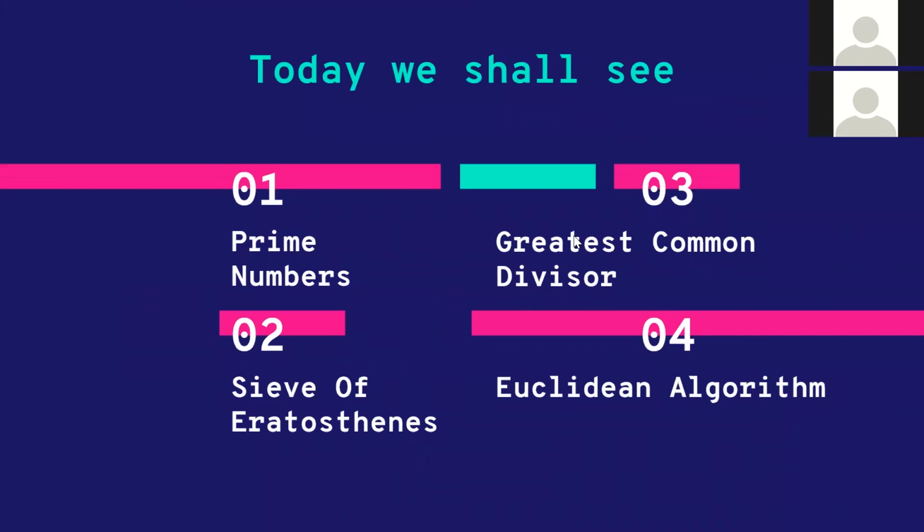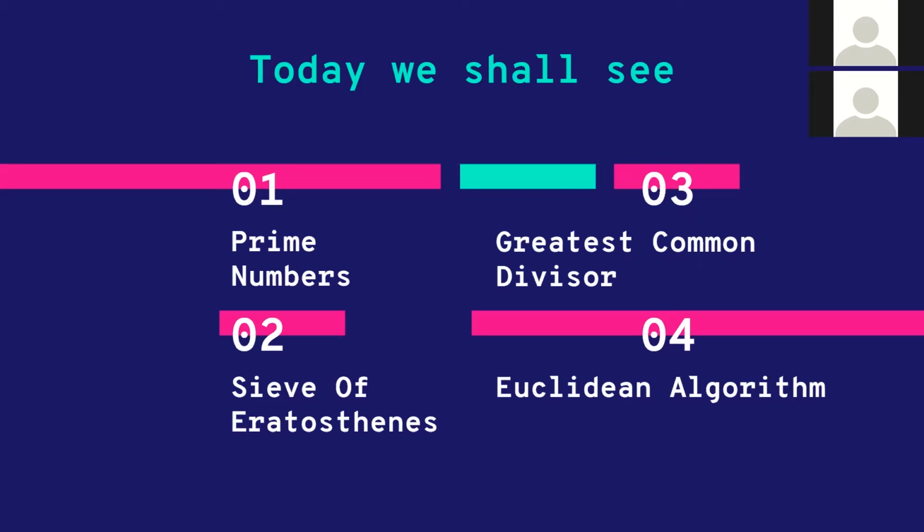So what we are going to discuss today are these two really important topics. I'm sure you're going to use these topics when you start participating in any contests or challenges, and these two are very interesting. We will start by discussing what prime numbers are, and then we will talk about the sieve of Eratosthenes, and then we'll talk about GCD and how to find GCD using Euclid's algorithm.